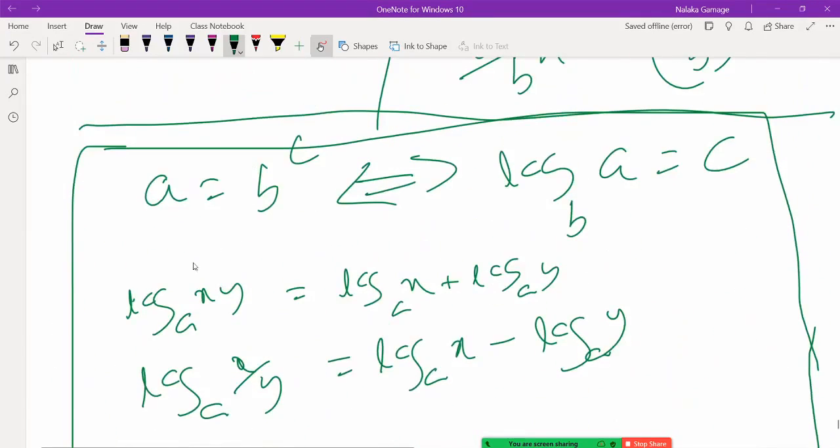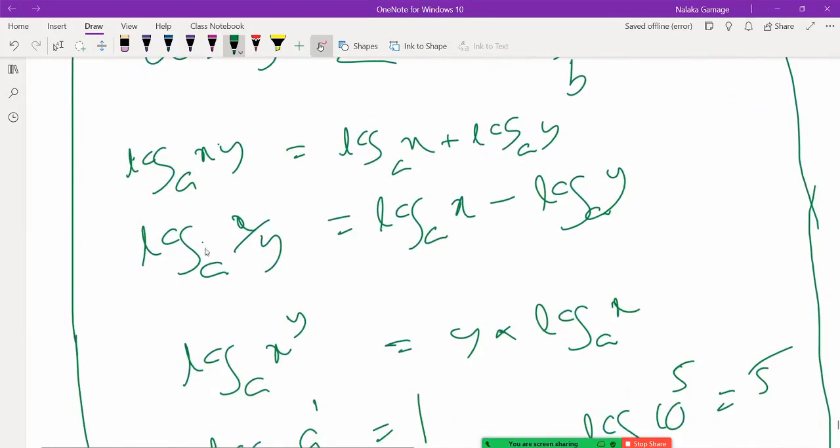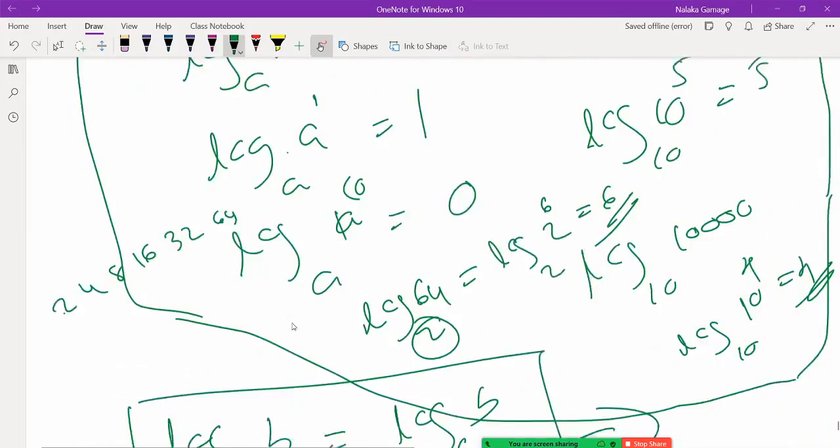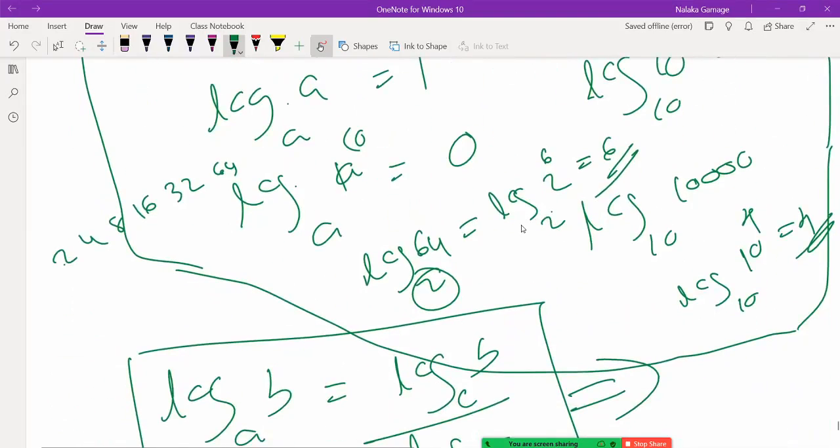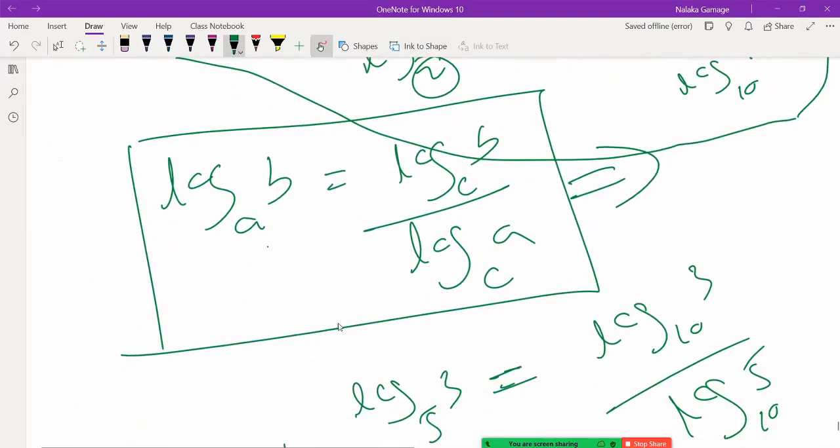So all these are indices rules in log form. The only formula that we don't have in indices is this one, and it's a special case.